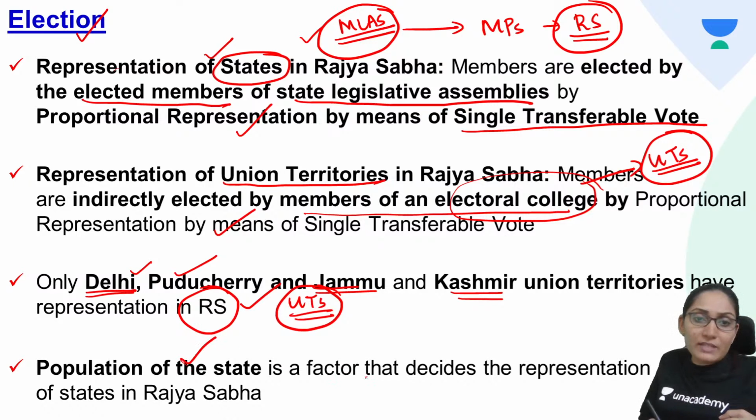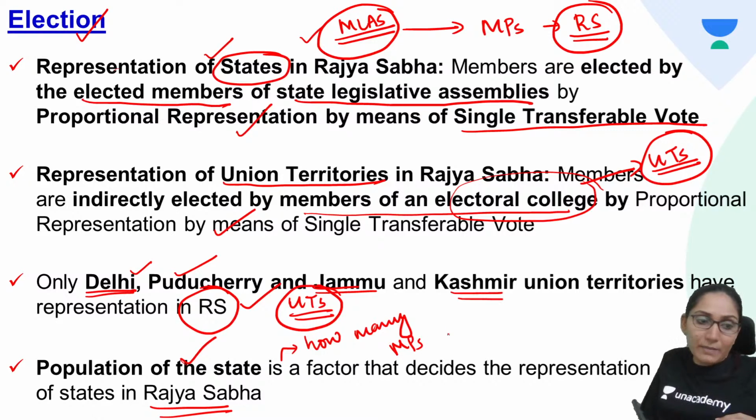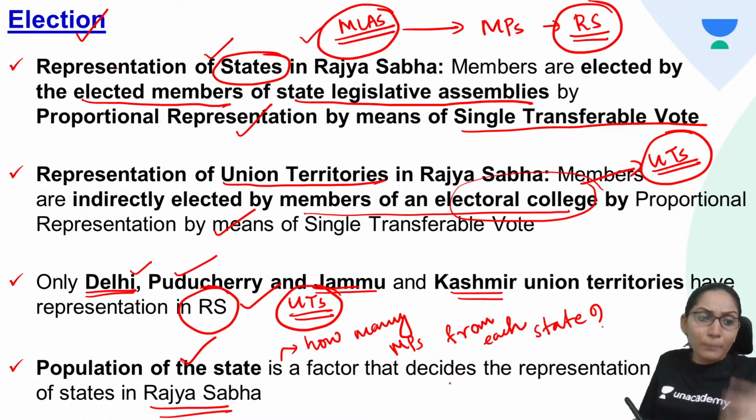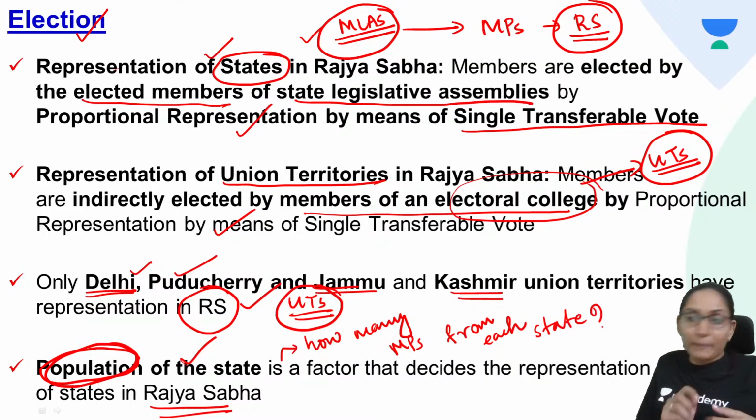The population of the state is the factor that decides the representation of states in Rajya Sabha. That is, how many Rajya Sabha MPs from each state. This number is not equal. It is based on the population in the state. So depending on the proportion of population, the Rajya Sabha MPs will be elected from the states. Population of the state is the factor that decides the representation of states in the Rajya Sabha.